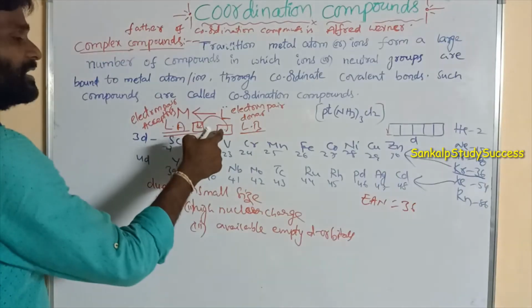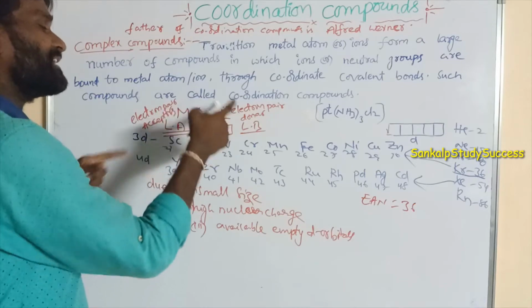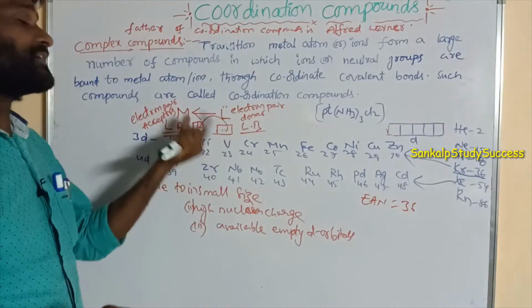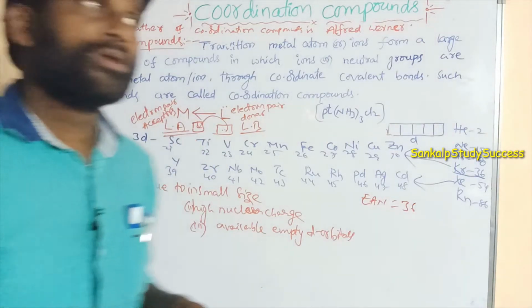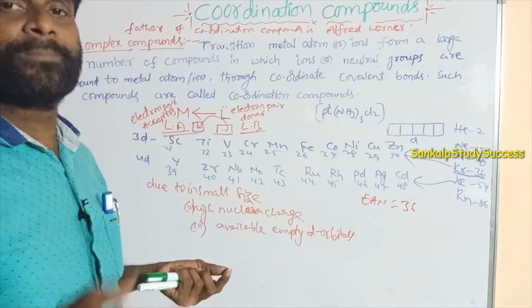Okay, here the 2 electrons are given by only one atom, and the 2 electrons are shared between these 2 atoms. So that is a coordinate covalent bond. Coordinate covalent bond is one type of covalent bond. Why? Because that is the sharing of an electron pair.